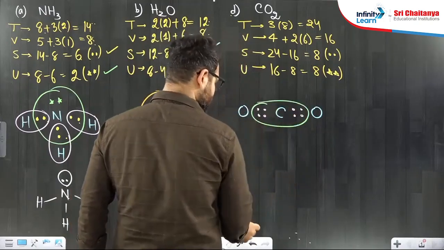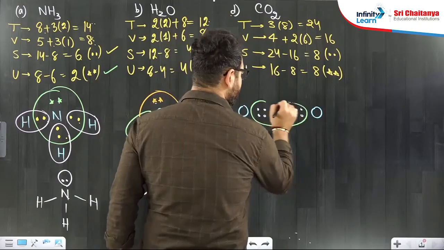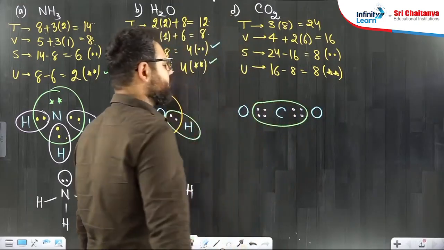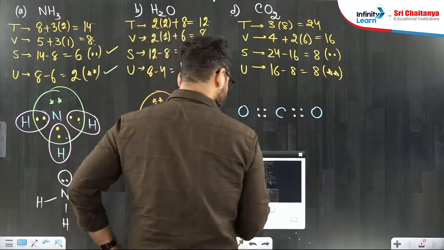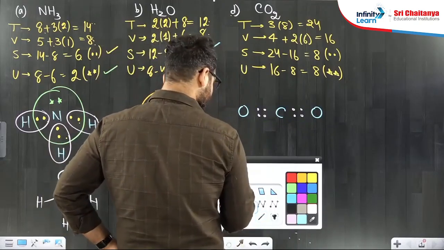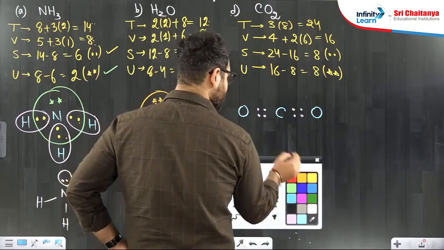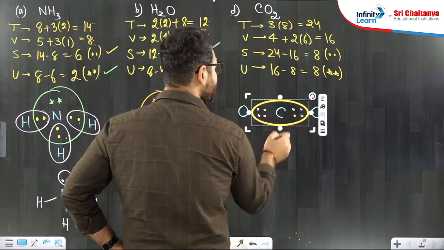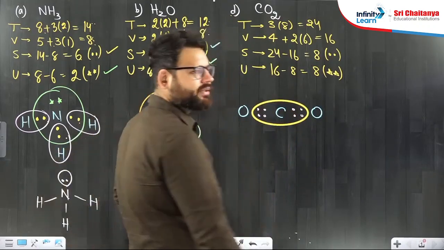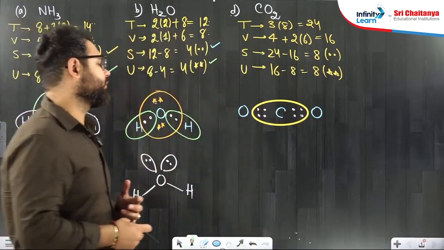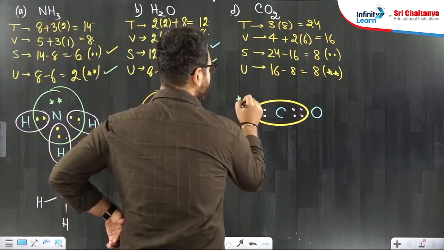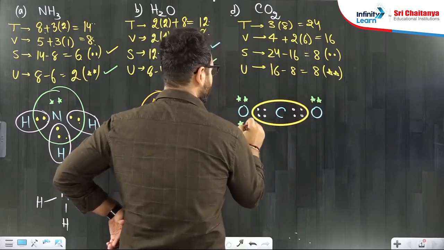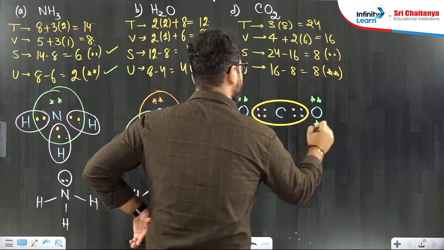There are 8 electrons around me. I don't require any unshared electrons. I have completed my octet. You give stars only to oxygen. I don't need any star. Now 8 stars I have to give. Give to this oxygen. 1, 2, 3, 4, 5, 6, 7, 8.